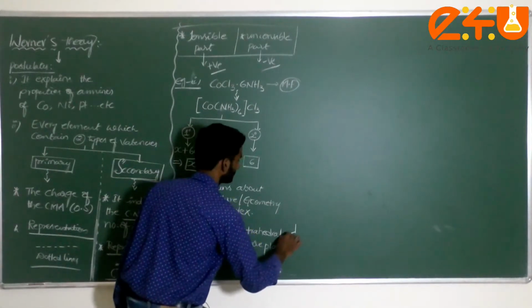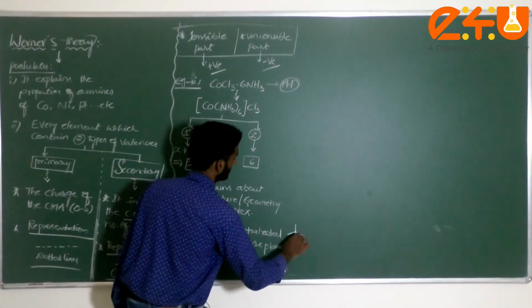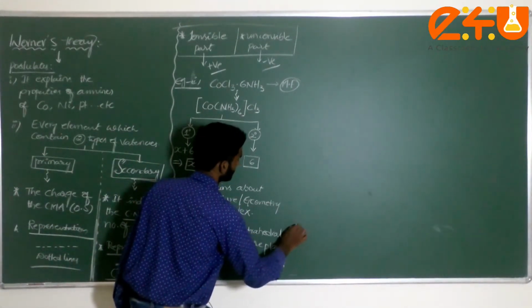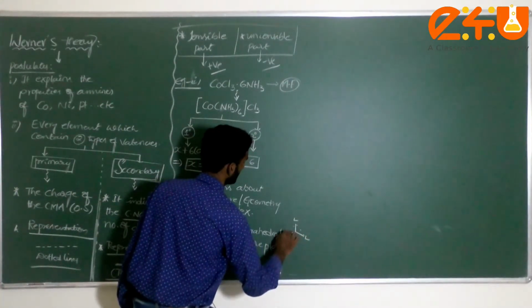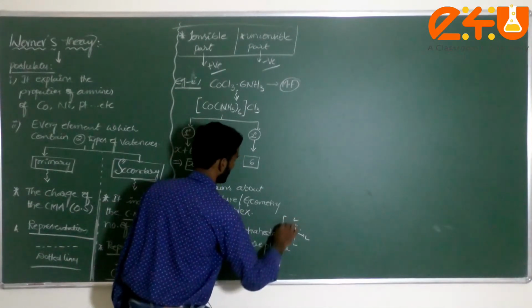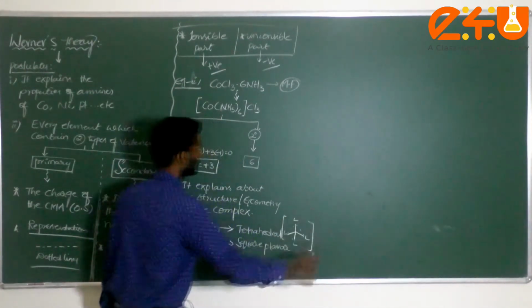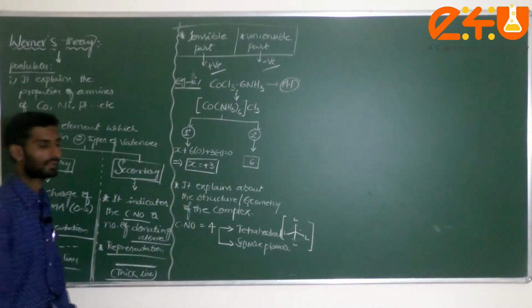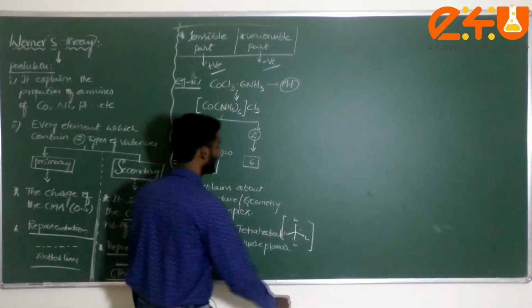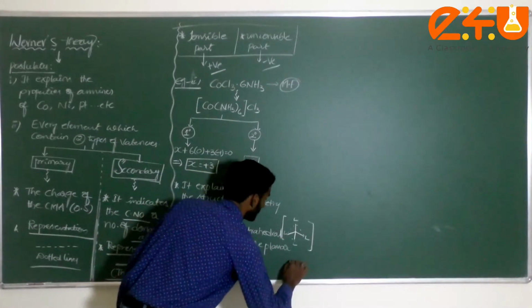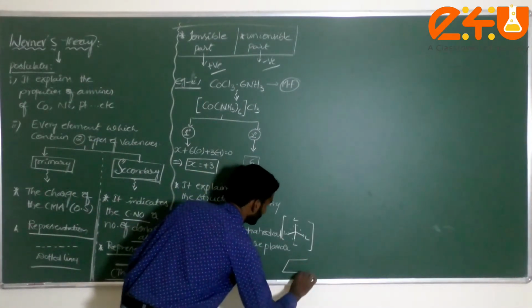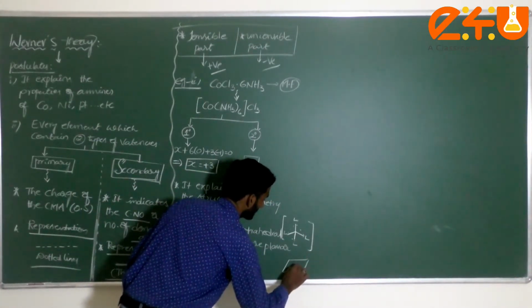This is called the tetrahedral shape, where each ligand is placed like this. This is the representation of tetrahedral. Square planar, how do we generally represent it? I can write it like this, and consider this the metal.